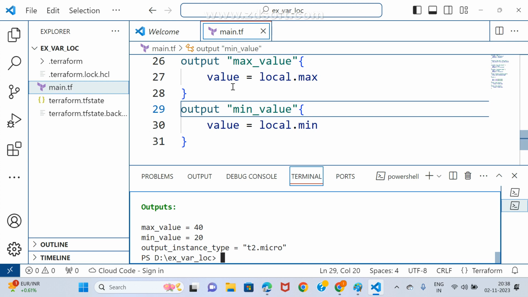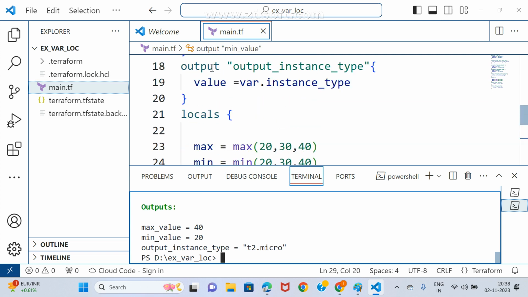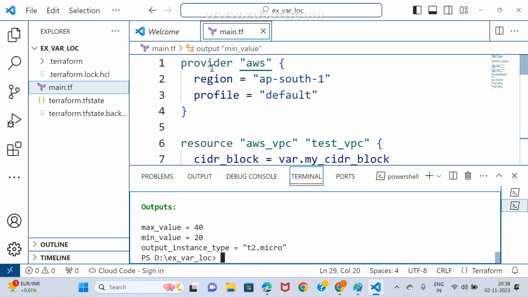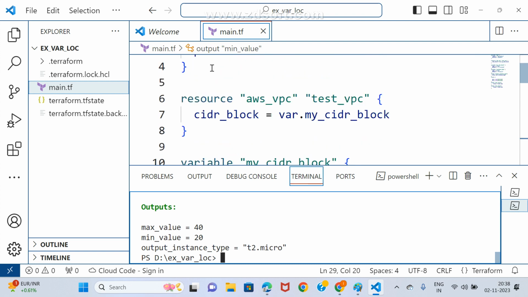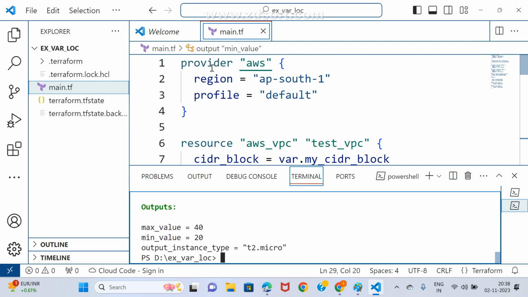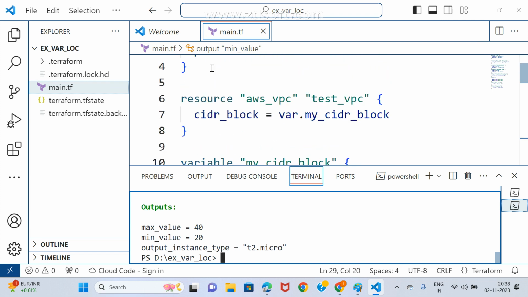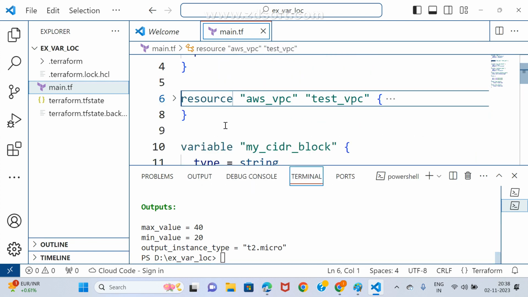I want to use count and for_each. We'll see how to work with count and how to work with for_each. Once again, I'm deleting all these things. Anyway, I'm deleting all these things, and I may get something newly.